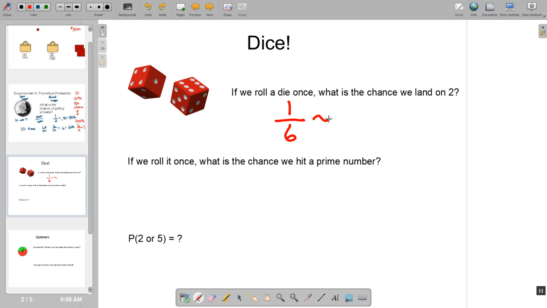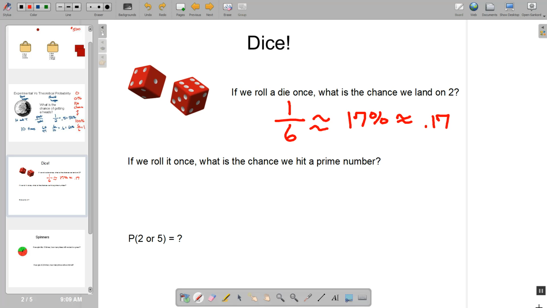So in this case, this is about 17%, or 17/100ths. So we know that we have a 17% chance, or 1 in 6 chance, of getting a 2 when we roll the dice. But I guarantee that if we rolled it 6 times, we wouldn't necessarily always get 1, 2. That theoretical probability doesn't always take place.